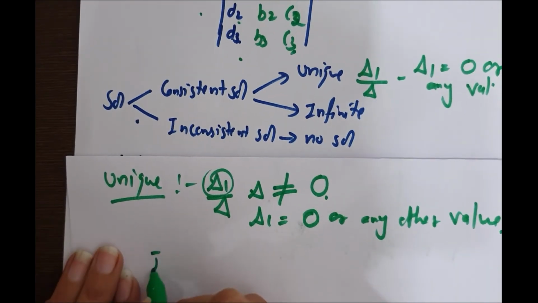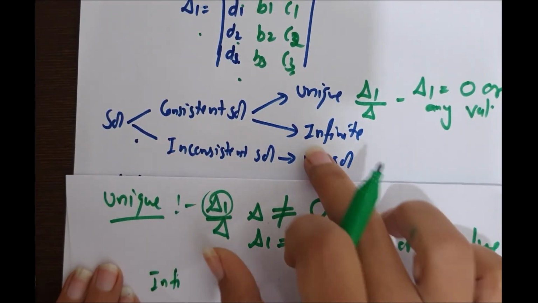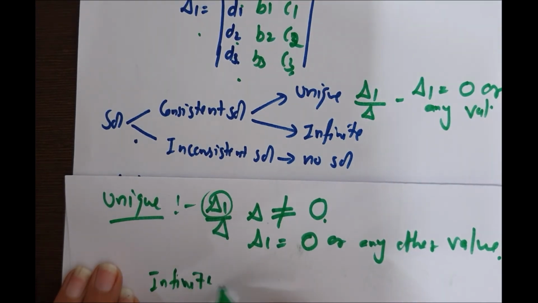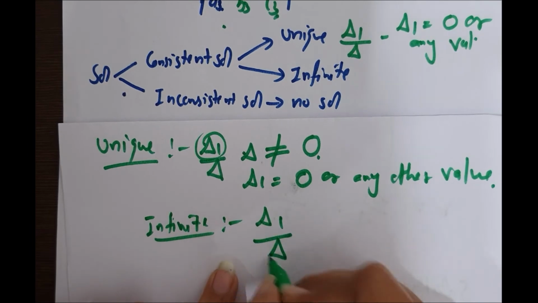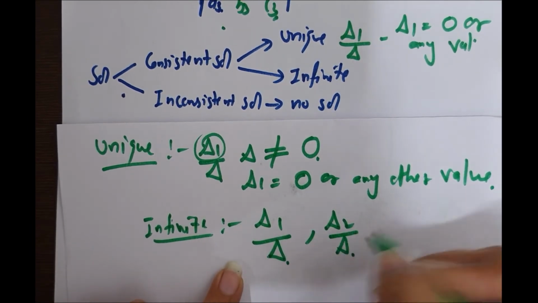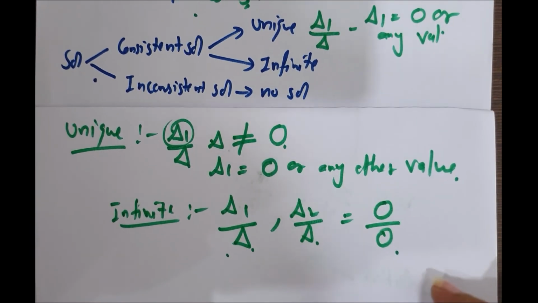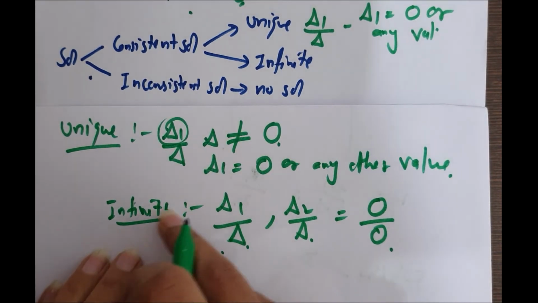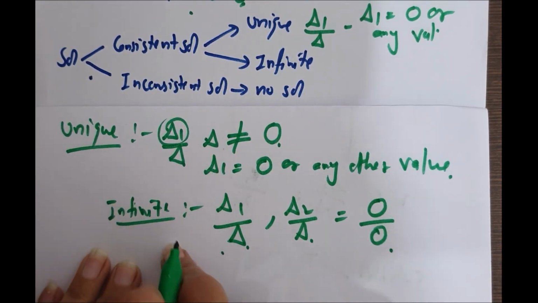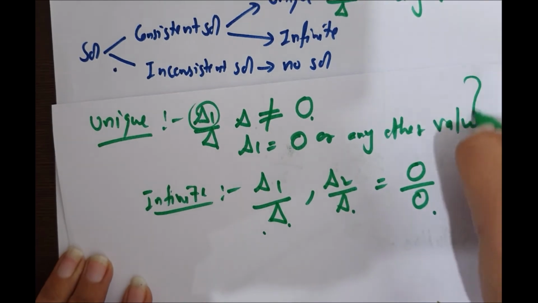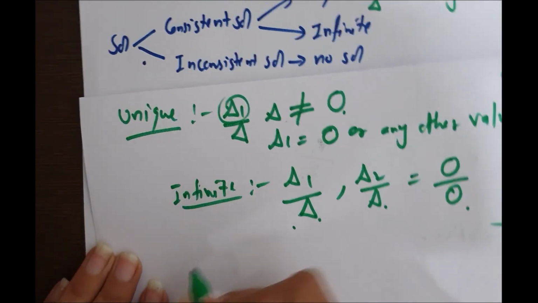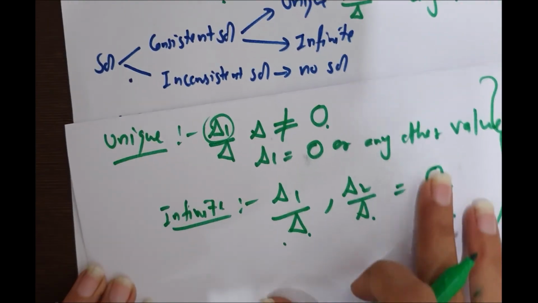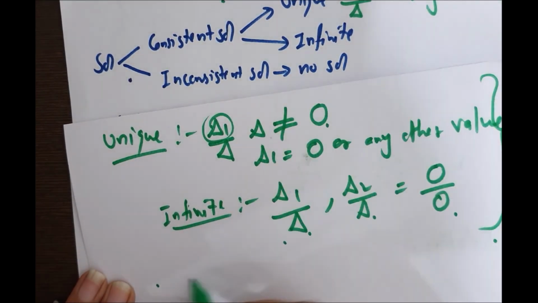For infinite solutions, if delta 1 upon delta or delta 2 upon delta came out to be in 0 by 0 form, then that solution is called an infinite solution. These both come under consistent solution. And an inconsistent solution means no solution.